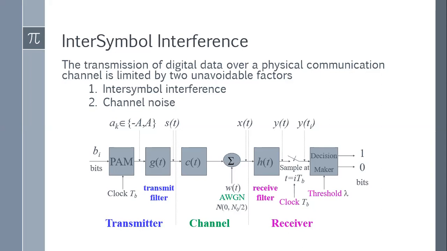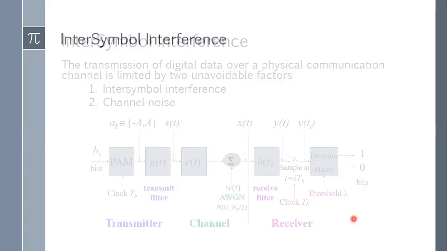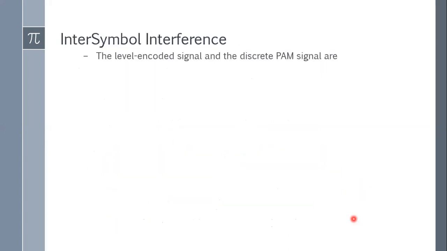Okay, so let me proceed with the derivation. Now I will start with the first line, the level encoded signal. Level encoded signal means the bits that I am getting after encoding. That means we have already done sampling, quantization, and line encoding, and we have converted into binary form. So here the level encoded signal means the binary bits bi.